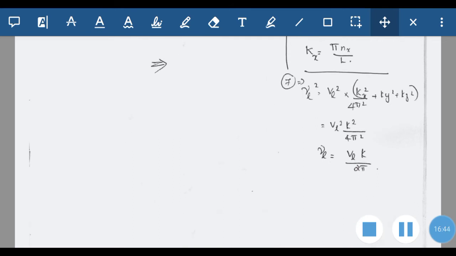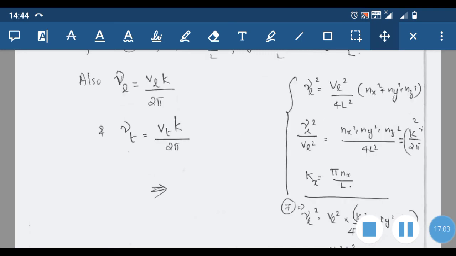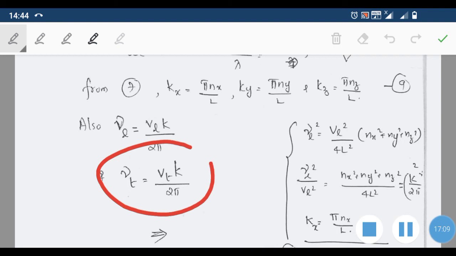That is nu l square is equal to vl square into kx square plus ky square plus kz square, all divided by 4π square. So it is equal to vl square into k square divided by 4π square. So nu l is equal to vl into k divided by 2π. Similarly, nu t is equal to vt into k divided by 2π. So that is a formal equation which we are getting in the case of wave equation.